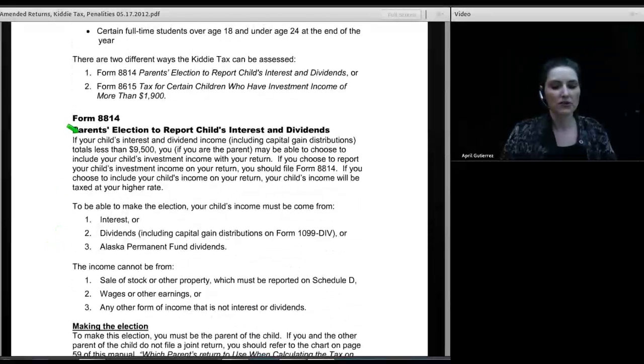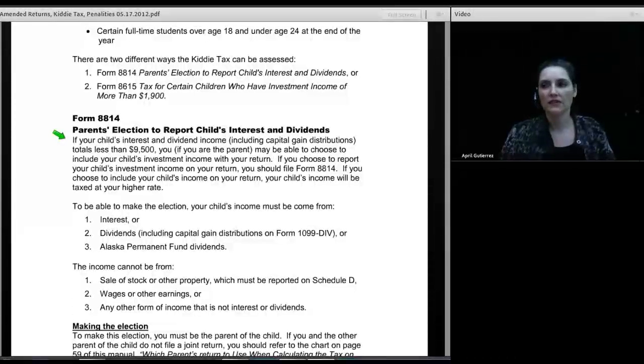Parents' election to report child's interest and dividends. So if your child has investment income from interest and dividends only, including Alaska Permanent Dividend Funds, that totals less than $9,500, the parent can elect to report the investment income of the child on the parent's return.